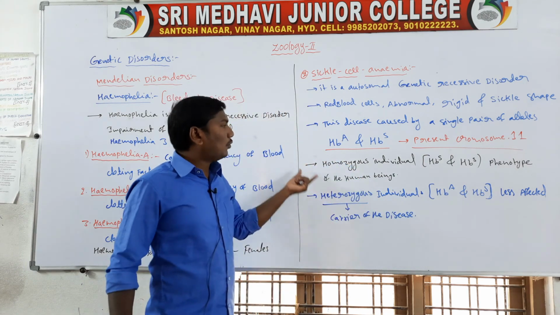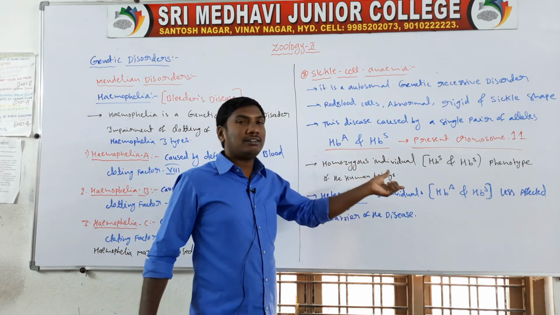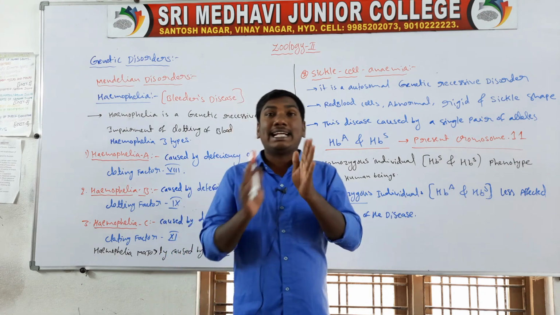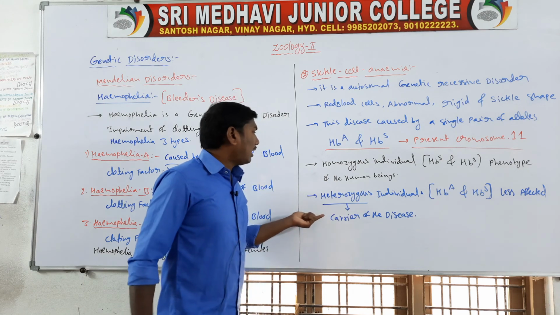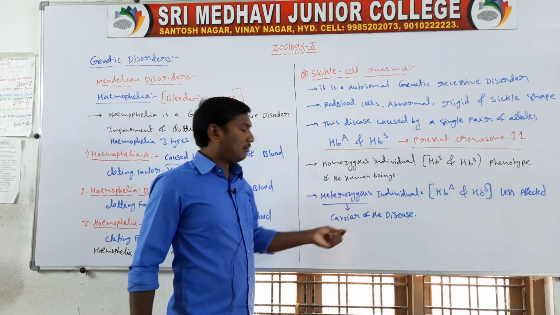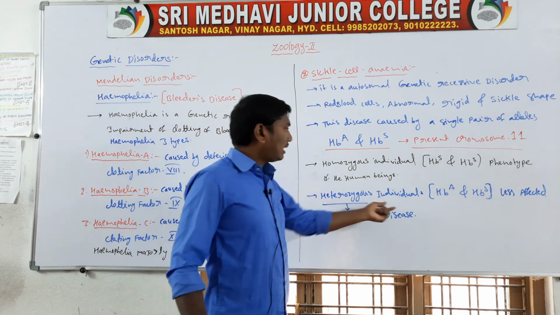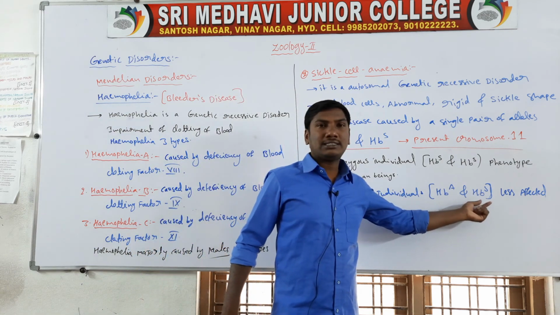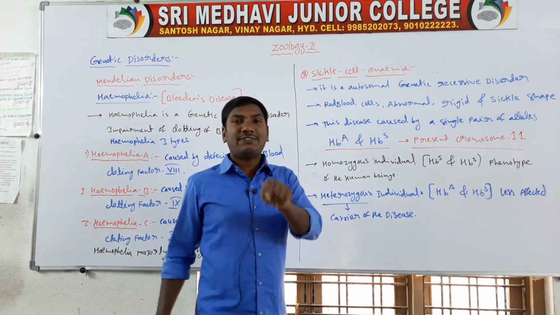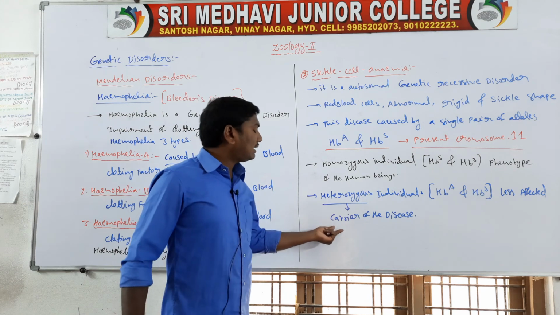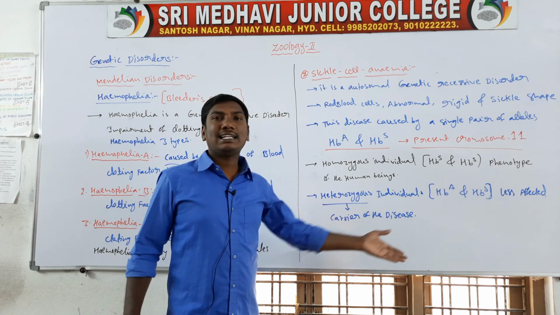Next one, homozygous individuals means HbS, HbS. The phenotype is expressed in the homozygous individuals, so they are affected. But the heterozygous individuals means HbA and HbS. These individuals are less affected, and the heterozygous is a carrier of the disease.